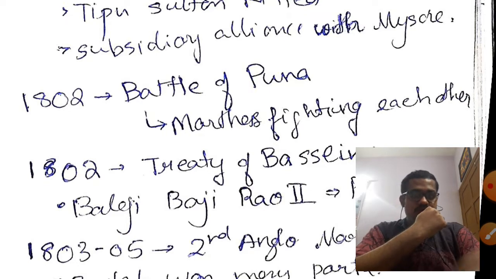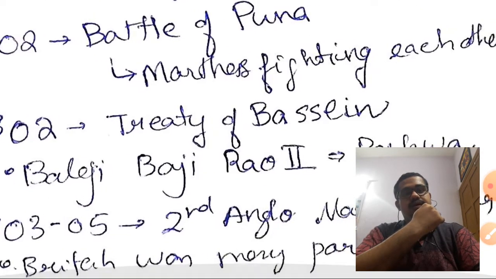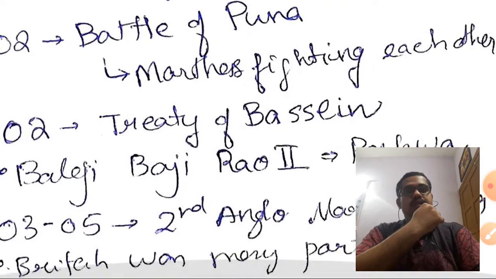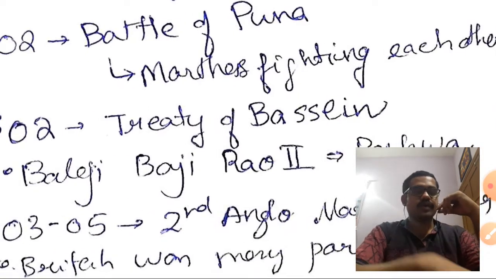So hence the Battle of Pune, in which the Marathas were fighting each other. In 1802 itself, the Treaty of Bassein was signed, and Baji Rao II became the Peshwa of the Marathas.